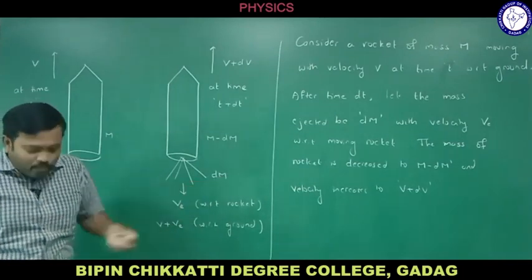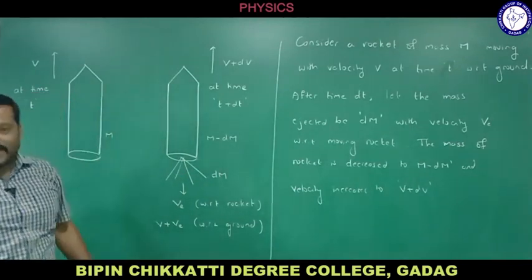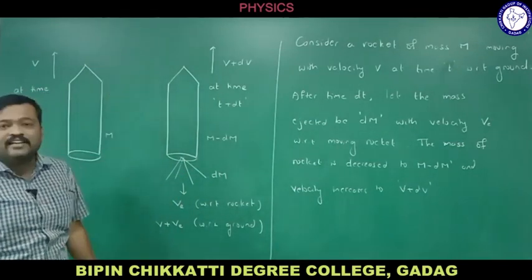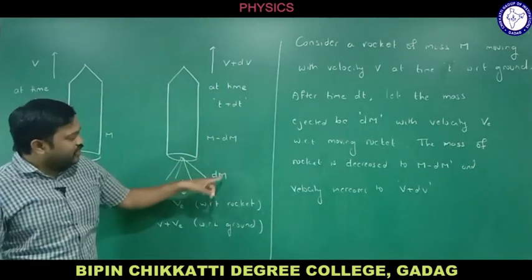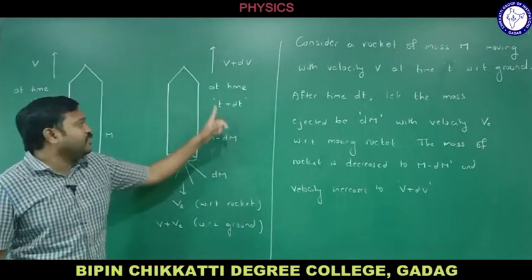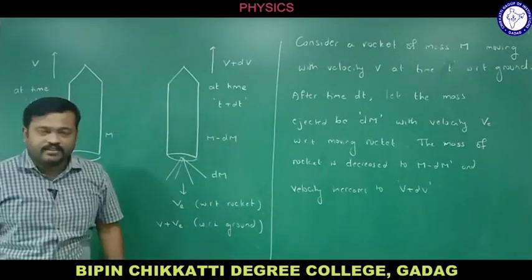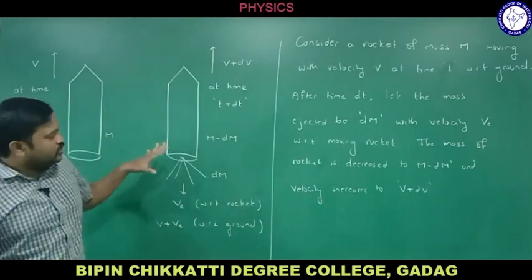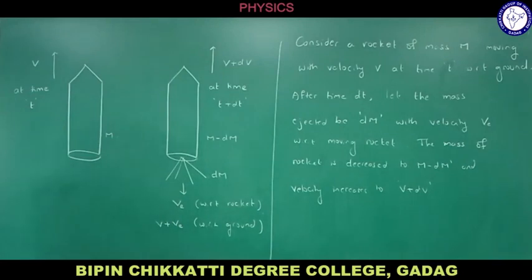dm, right? When it loses the mass, it gains momentum in the opposite direction. The velocity increases. What is the increase in velocity? v plus dv. What is the loss in mass? dm. So what is the present mass? m minus dm, right? And ditto happens after time dt. That itself I have written here. Do remember, this is how the rocket works.